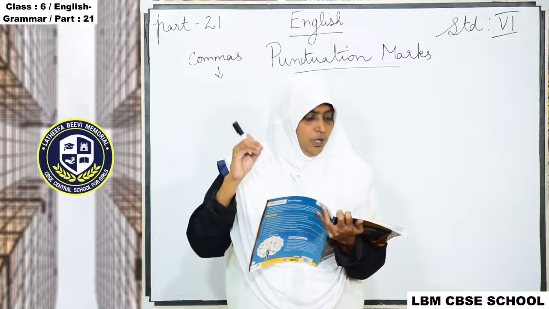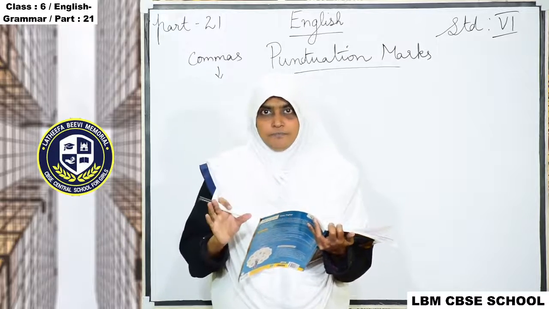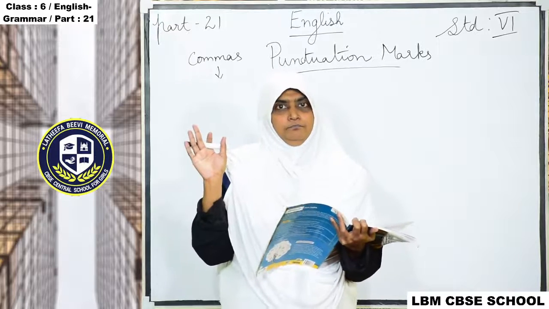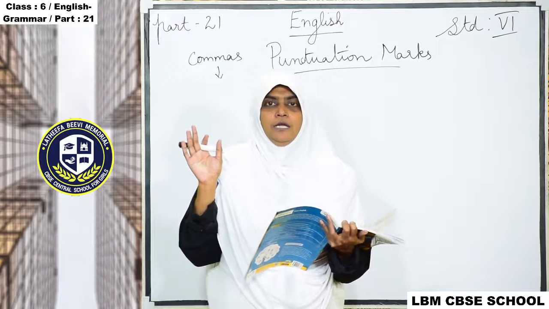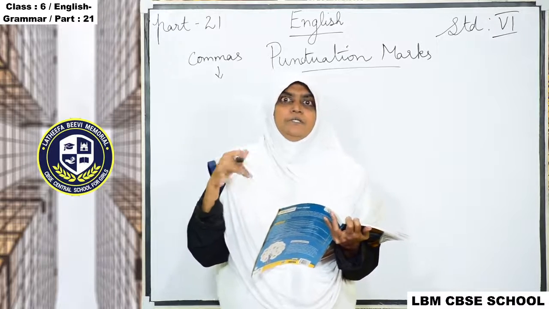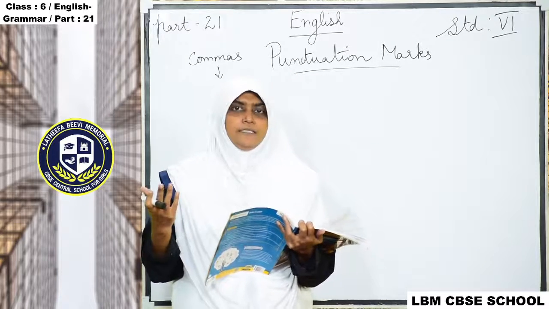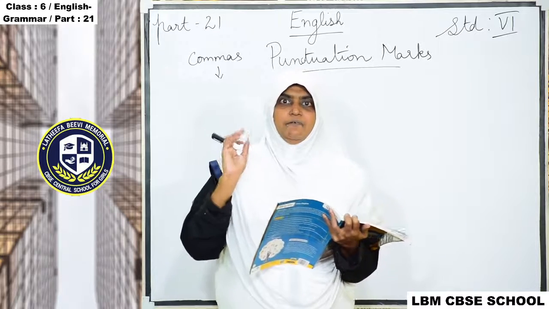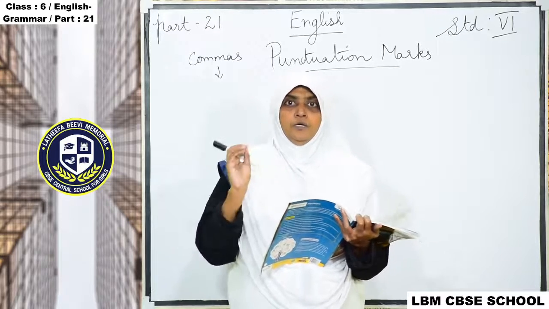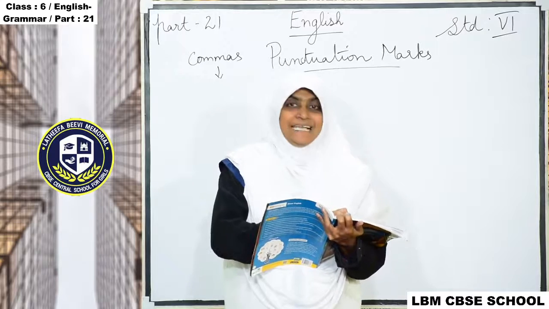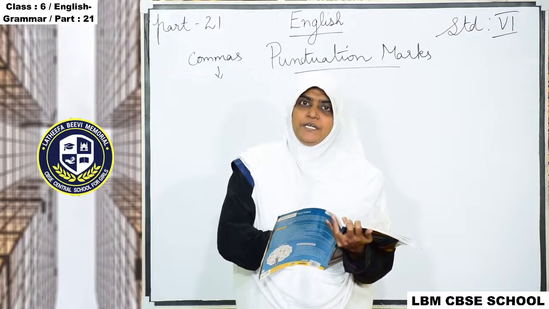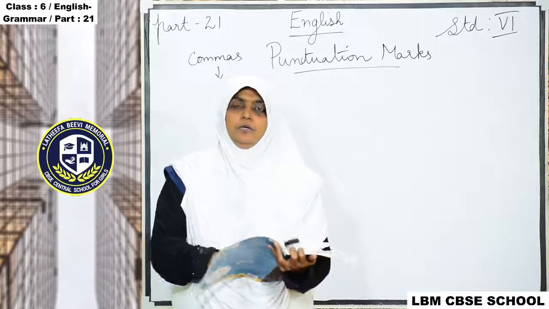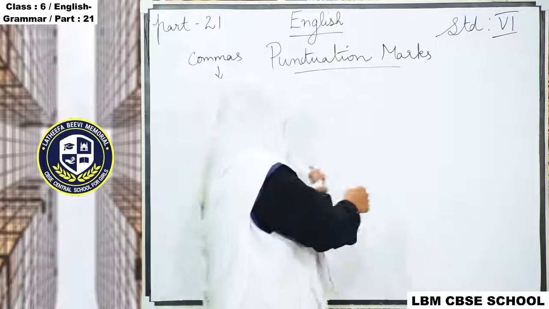Okay, so a clause has a verb. A phrase doesn't have a verb. Okay, understand? Sometimes a verb phrase is there. Generally a phrase means we don't have a verb. Here a clause has a subject and a predicate. Understand? Clauses are of two types. Clauses, I will write on the board.